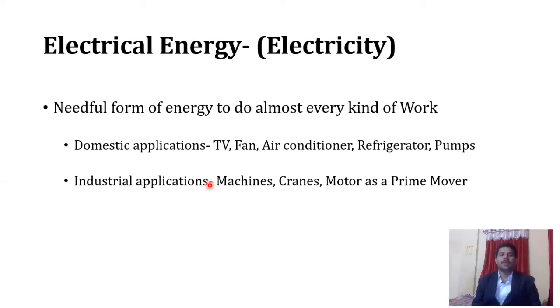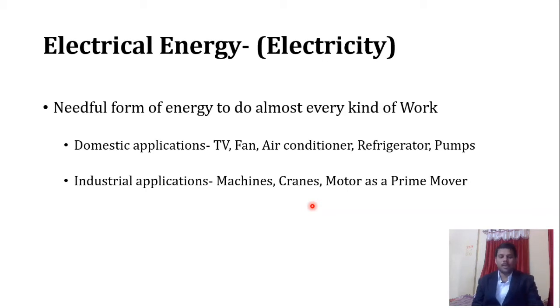Industrial applications: in almost every machine we use a motor as a prime mover. A motor is a device which converts electrical energy into mechanical energy. We have different types of machines with a motor as a prime mover. Different types of cranes are used for transportation of heavy material from one location to another within the workshop shed. These are some typical examples, so that we can get a better idea of the use of electrical energy.